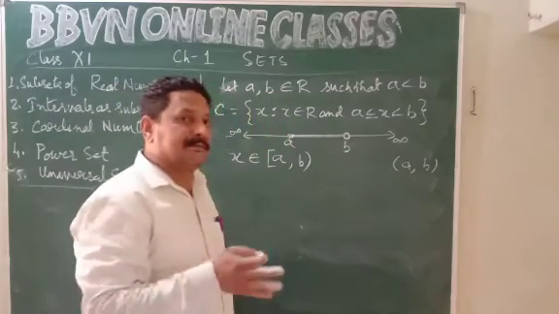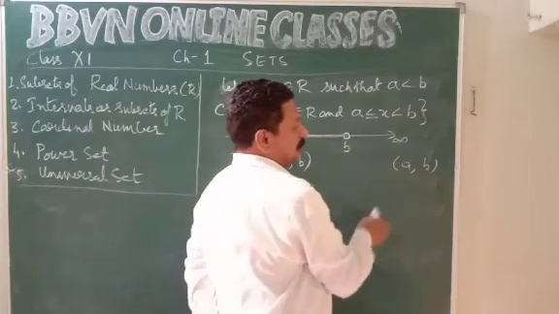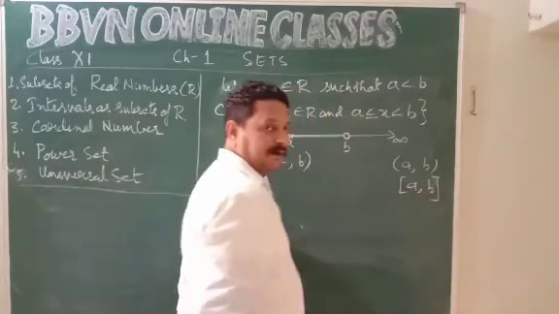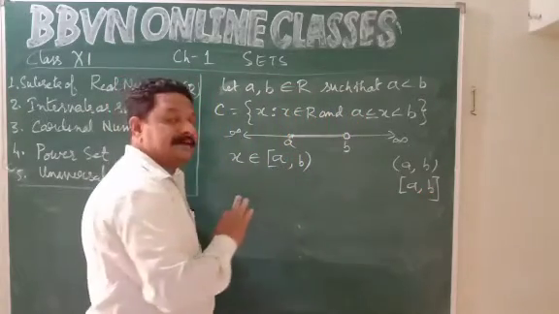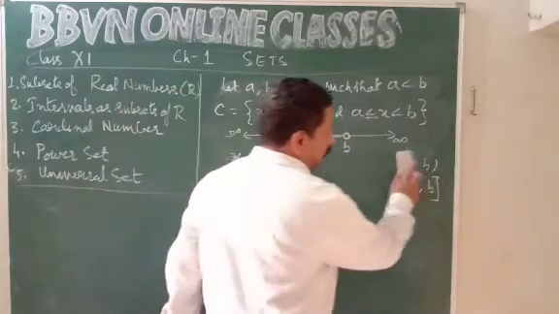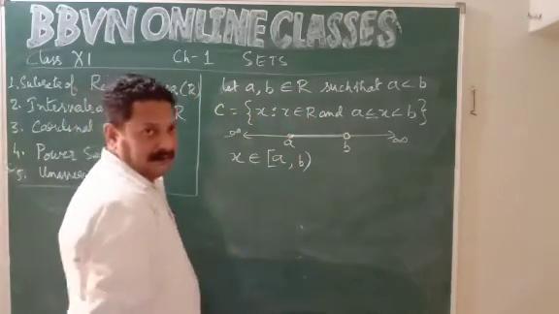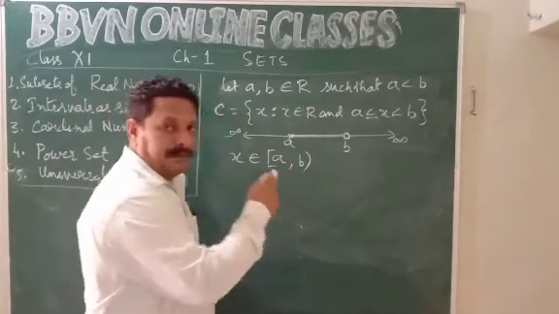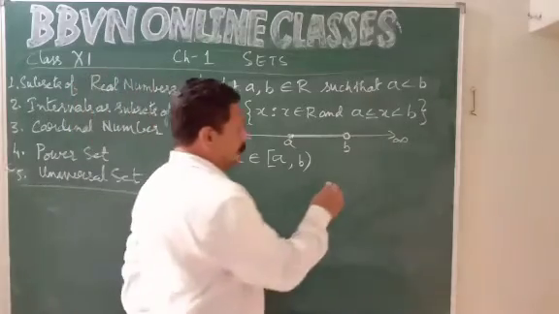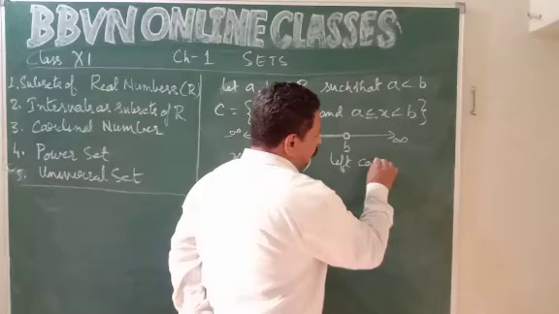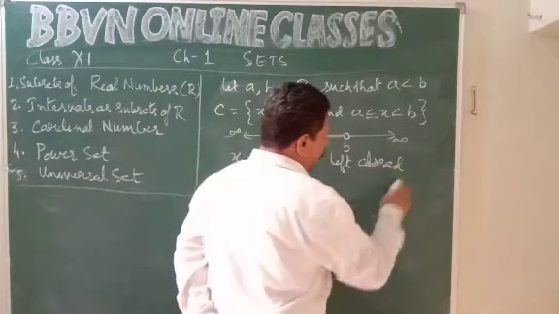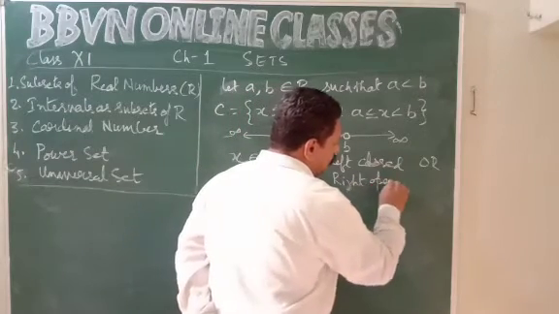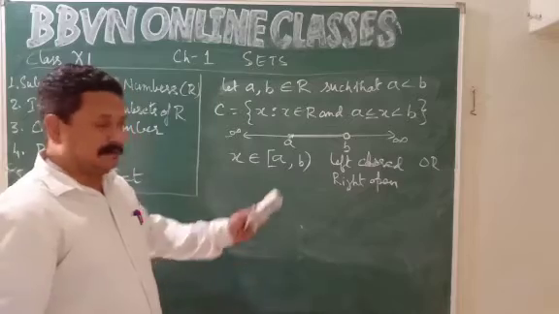The extreme points may be excluded, or both the extreme points may be included. If both the extreme points are excluded, then it is an open interval. If both the extreme points are included, then it is a closed interval. But here, it is neither completely closed nor completely open. So you can call this a left closed interval or right open interval. You can call it in any way. Okay, children, I hope you got this.